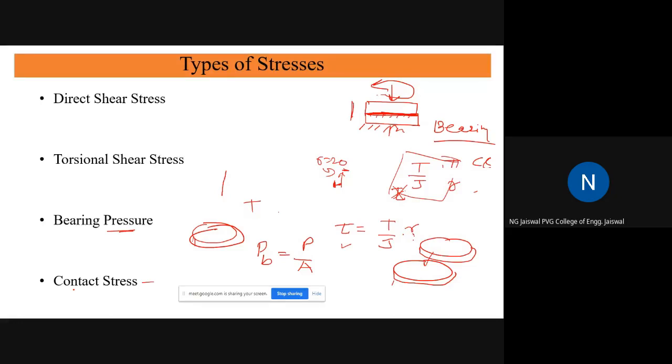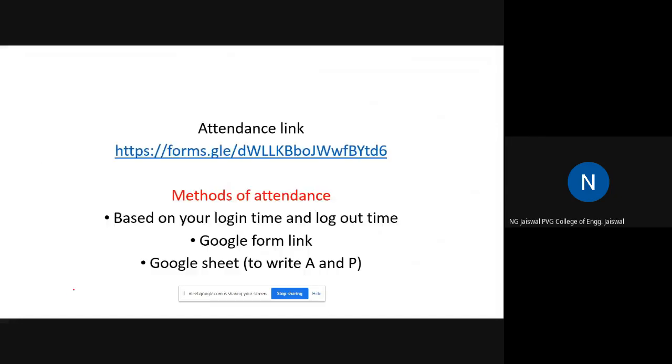So contact stresses are a little advanced topic in strength of materials. So these are the various types of stresses. I again repeat, a very important thing is that if you can understand the types of stresses in your problem, half of it is already done. The remaining half is only to write the corresponding equation which we have been seeing so far and get the answer. This is the way we will go through the entire course.